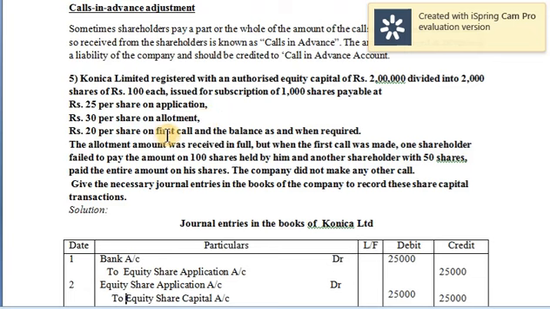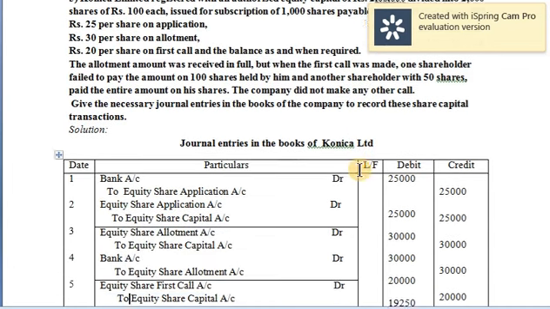Even on the first call, it is simple, but the only thing is you'll have to adjust calls in arrears and calls in advance of 100 shares and 50 shares in this particular stage. There is no final call stage or final call journal entries because they're clearly mentioning the company has not made any further calls. So let's see the question solution.